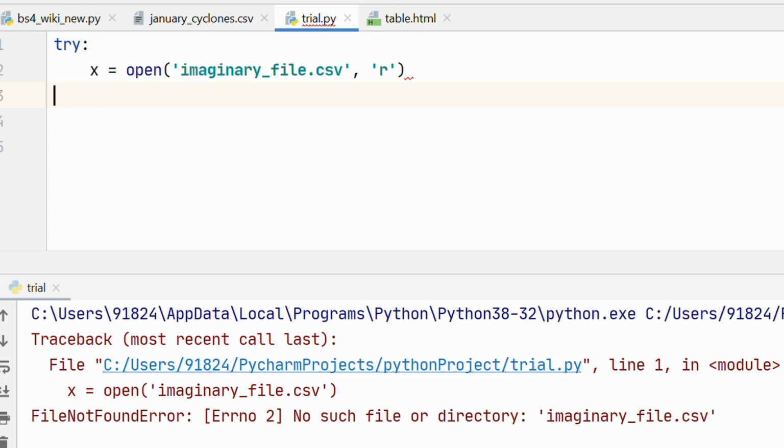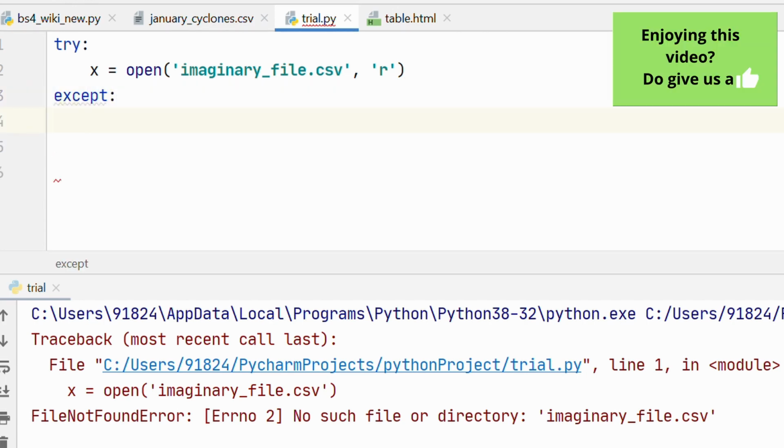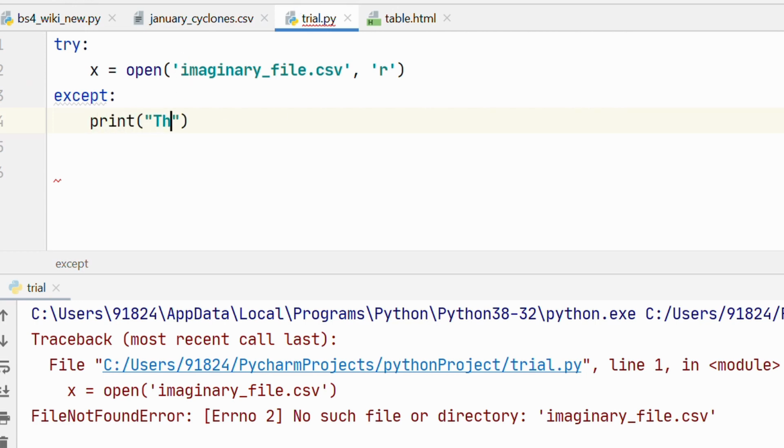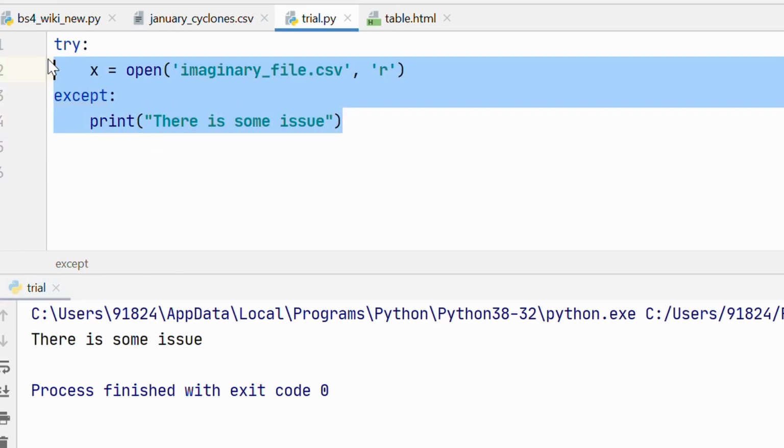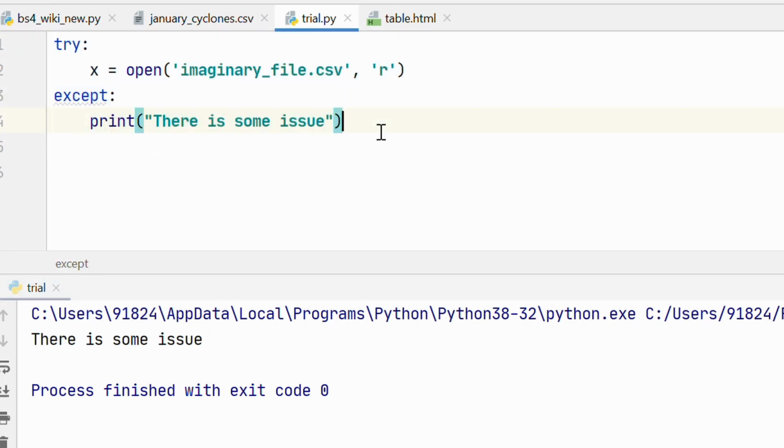Then after the try block, I'm going to write except and say if this runs into an error, print there is some issue. Alright, let's go ahead and run this. And there you see our program executed fine. It exited with code 0, but it says that there is some issue. So this is how you would handle a simple error in your Python code.